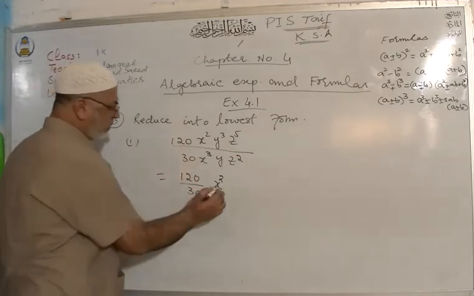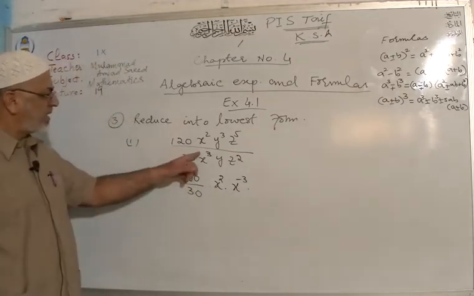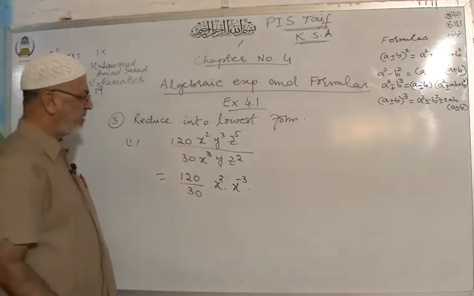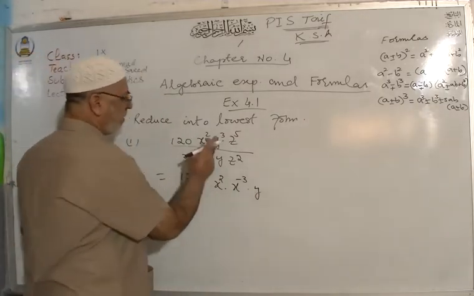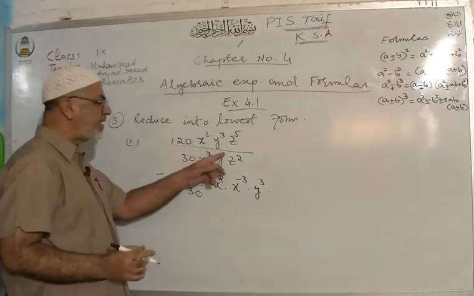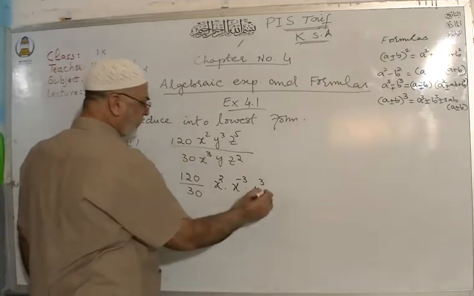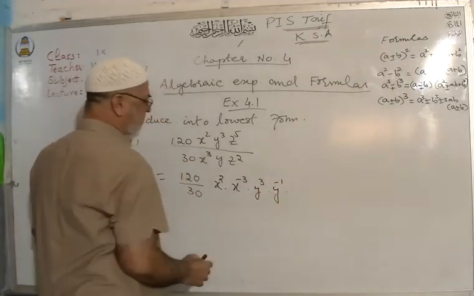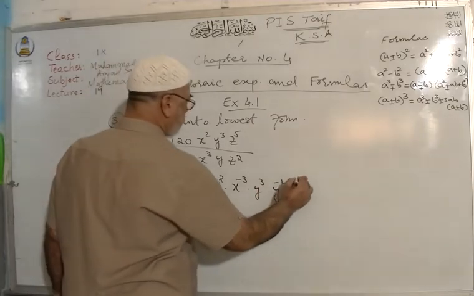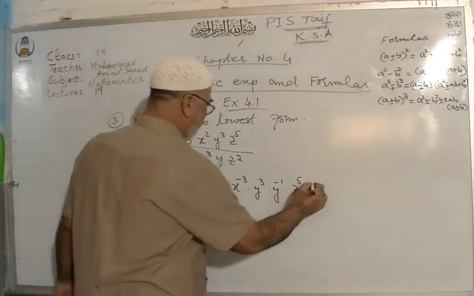Bring this x cube up, its power will change. Plus 3 becomes minus 3. Similarly, y cube. Here is y power 1. It's not written, but always it's 1. When it is shifted up, you will have y power minus 1. Similarly, z power 5 and z square shifted up.